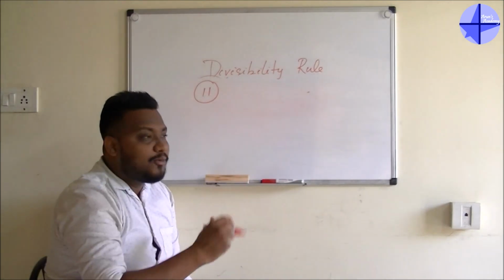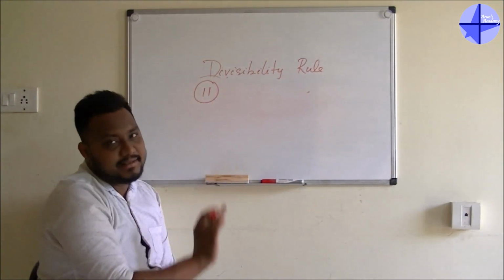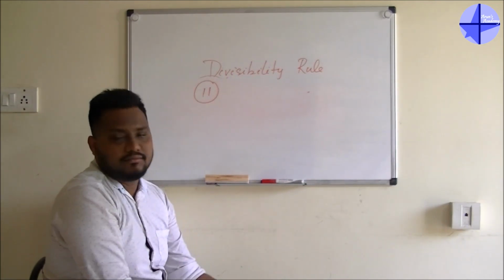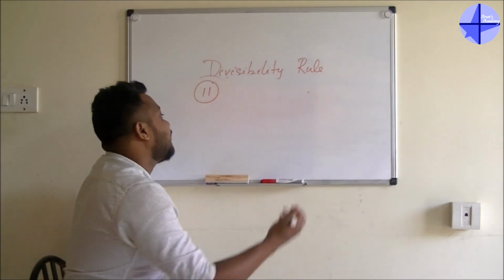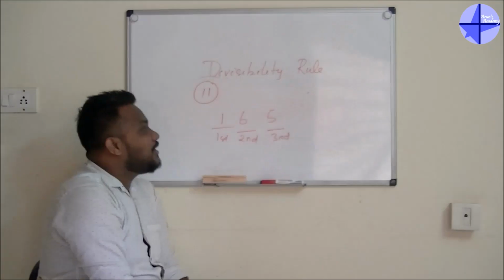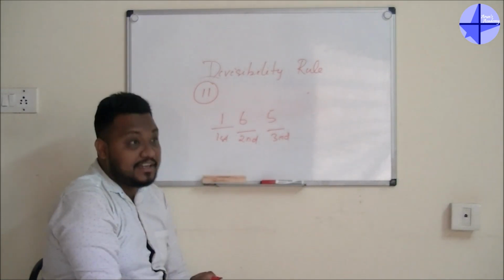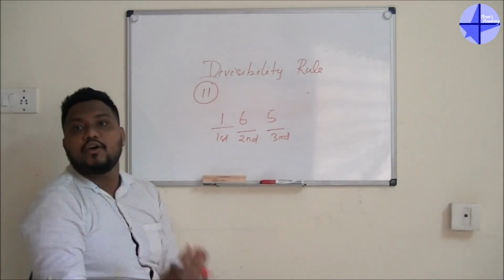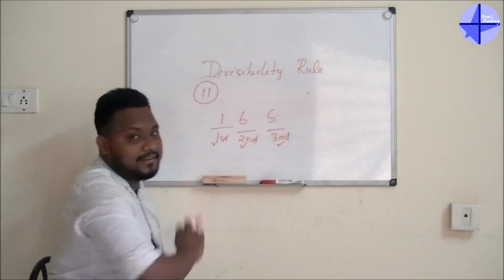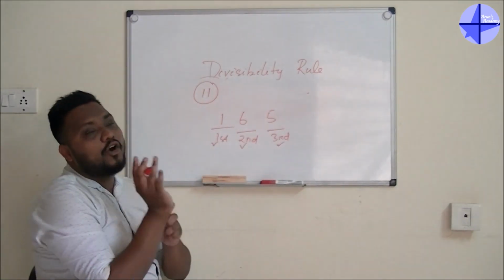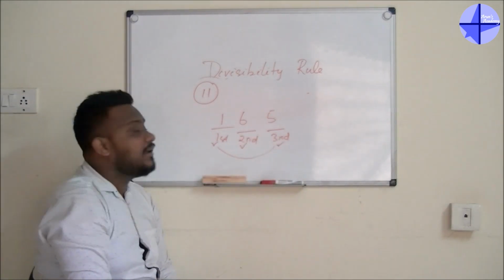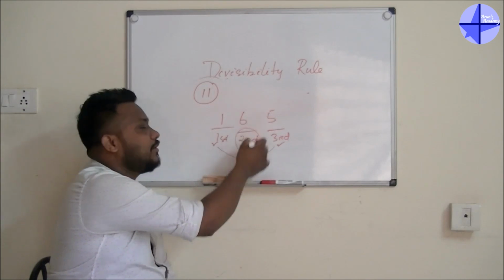So what we will do, I will give you one simple example, and after that we will come back to the logic or the definition, whatever you say. I will take one number, that is 165. If you take the number like 165 and go in a particular order, that will be first, second and third. Whenever they talk about the odd number places, odd number places means first and third, and even number places means second only.